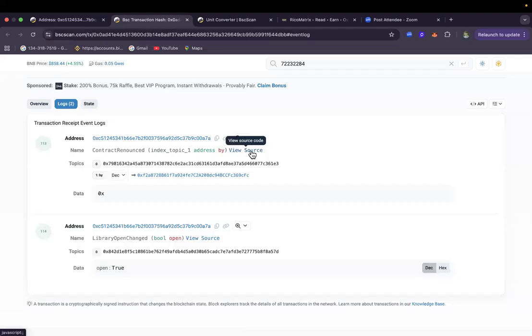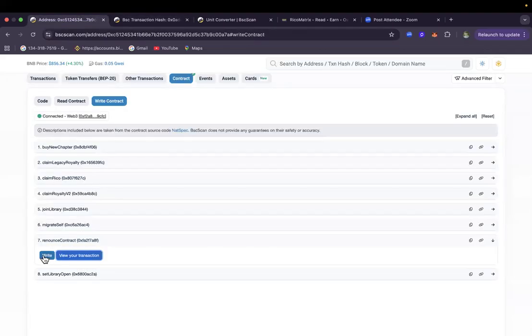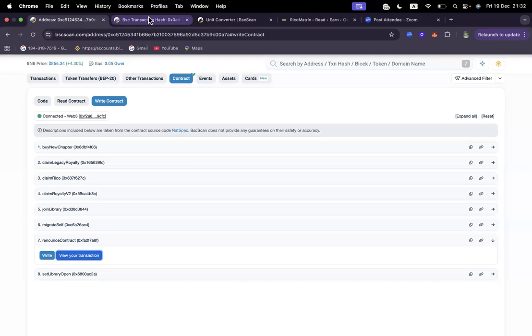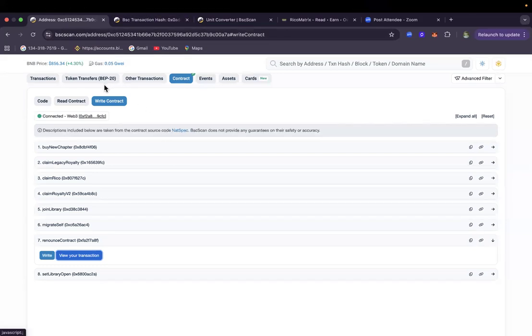If you want to view, you can view the source code. Then this is the hash ID. Then you can see this is the wallet that triggered this. Again, the reason why it is this wallet is because this is the deployer. For example, you as a random person could not come and click on renounce. It will not even work because you are not the person that deployed the contract. So congratulations to we all.